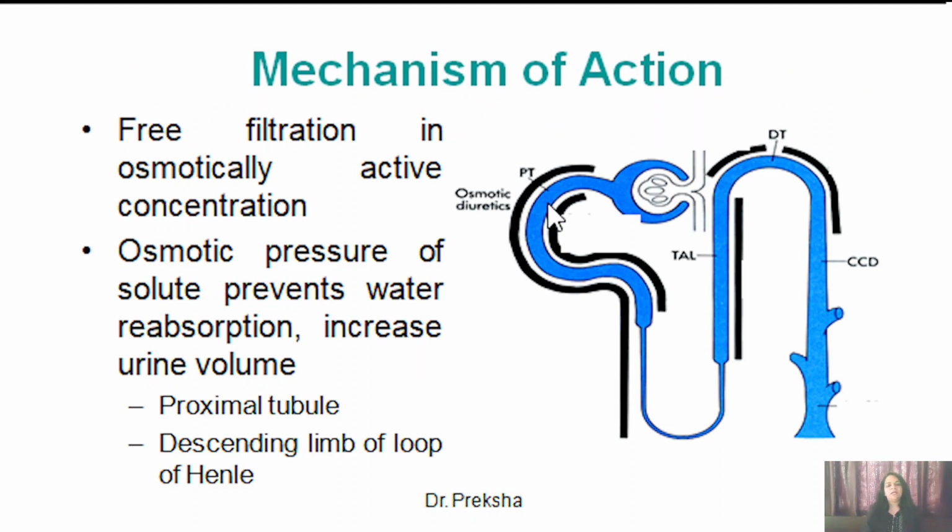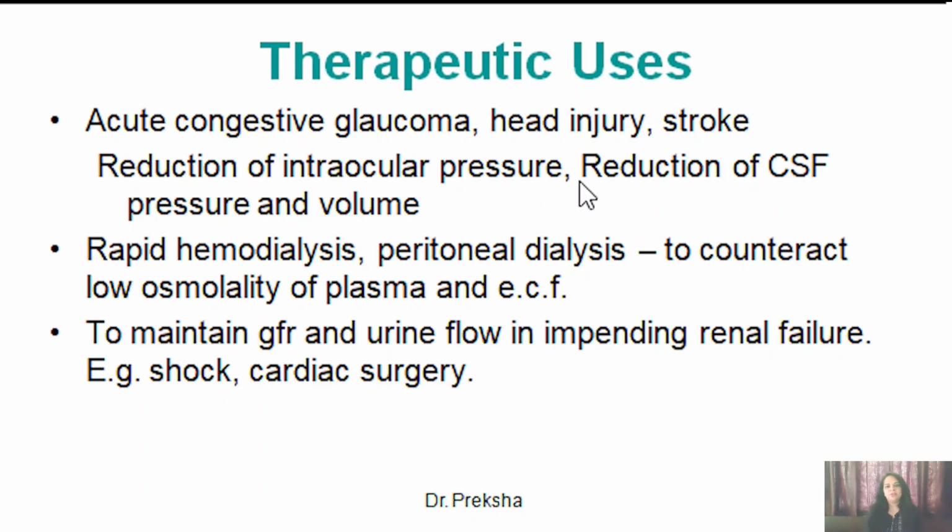Now coming to the mechanism of action of mannitol. Mannitol mainly acts in the proximal tubule and in the descending limb of the loop of Henle. Osmotic diuretics undergo free filtration in osmotically active concentration, and the osmotic pressure of the solute will prevent water reabsorption and ultimately that will increase the urinary volume. So these drugs will ultimately increase the glomerular filtration rate and also increase the renal blood flow, especially to the medulla.